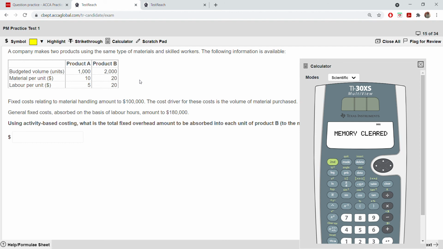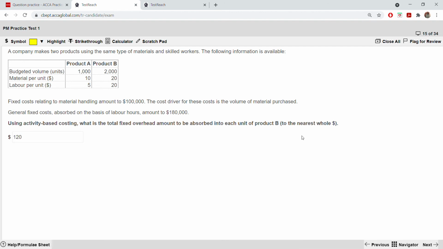The labor budget we are going to do the same way. 1,000 into 5 plus 2,000 into 20. When you add, you will get 45,000. General fixed cost will be 180,000 for the labor. So 180,000 divided by 45,000 will be 4. That 4 you multiply by 20, because the labor hour is also 20, which is 80. So 40 and 80 you add and you will get 120.